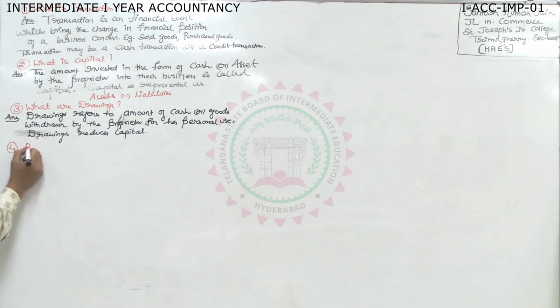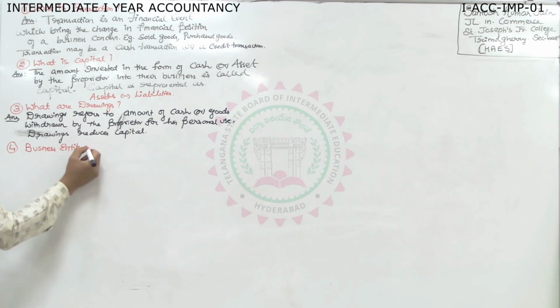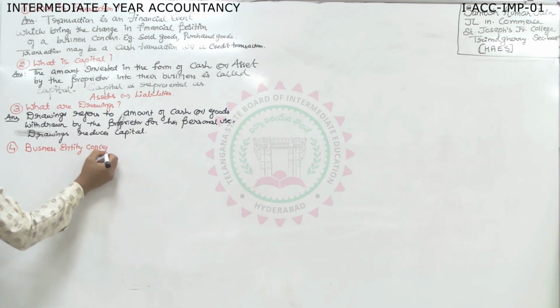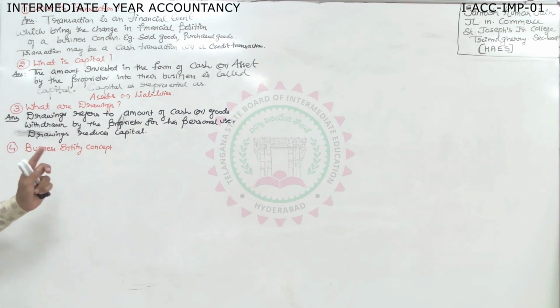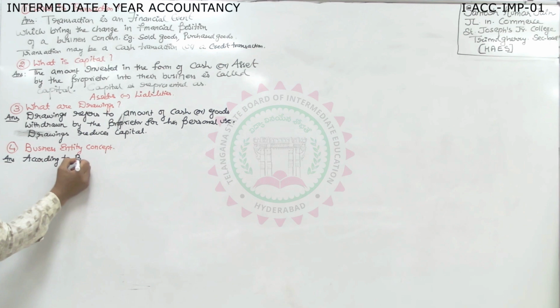The examiner may ask you simply like this: business entity concept. Keep in mind, he did not say what is business entity concept. Simply he said business entity concept. Then what will be the answer?